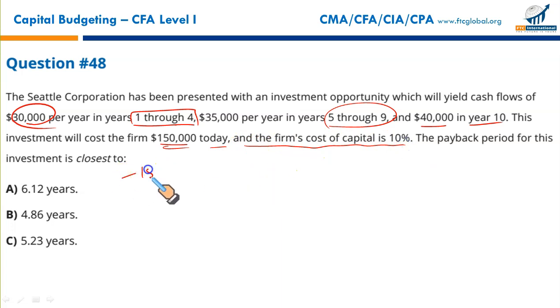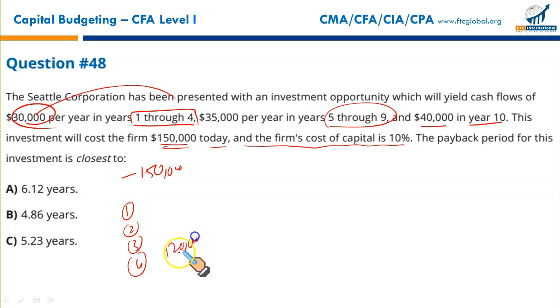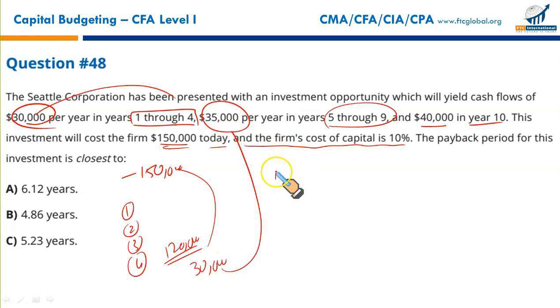So what you will do, you will write $150,000. You will receive 4 inflows of 30,000 in year 1, year 2, year 3, and year 4. So this will give you a total of 120. It means you still have to recover the remaining $30,000, and this $30,000 will come from the next year's 35. So 4 years are there.